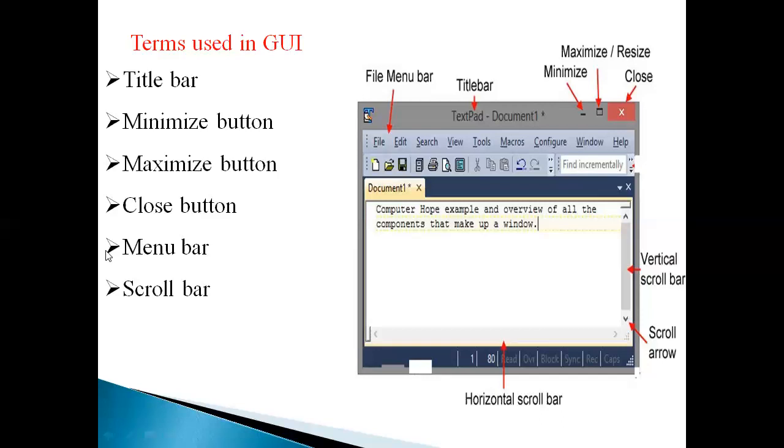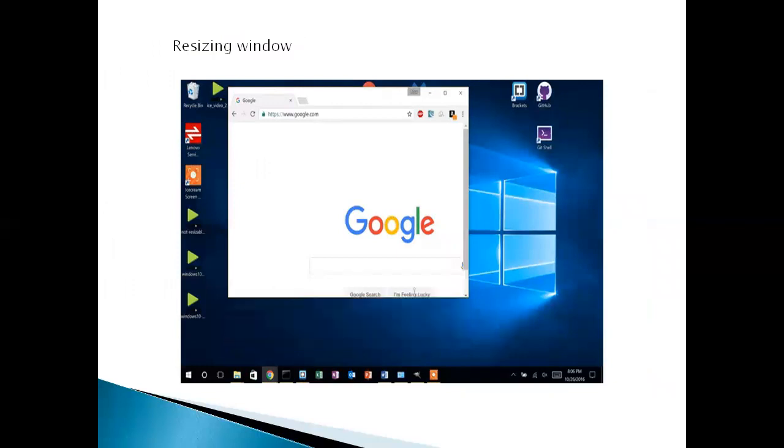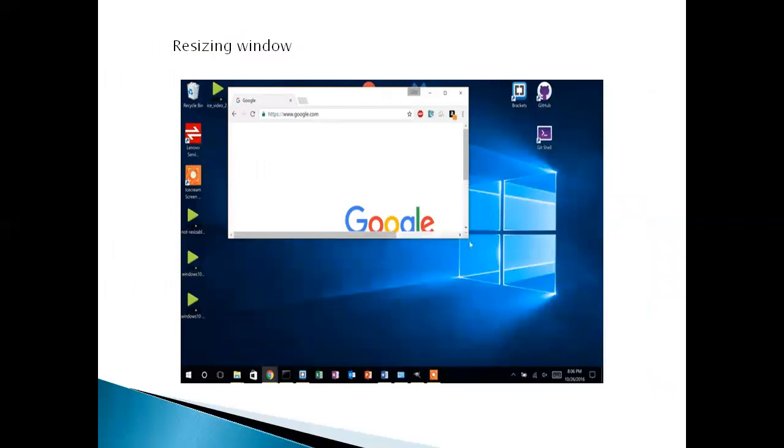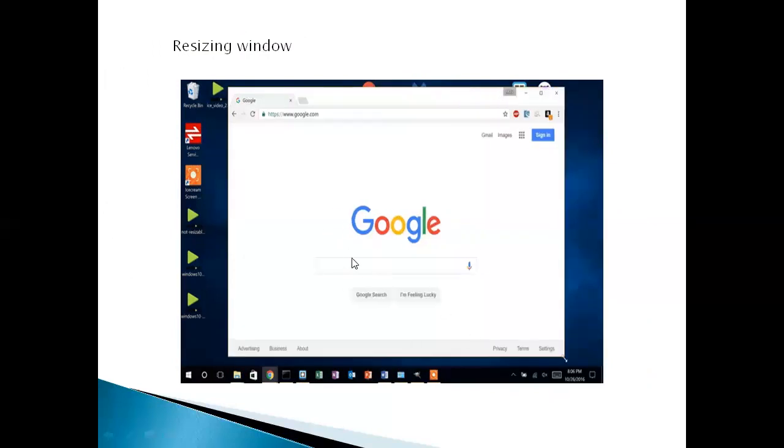The next one is scroll bar. This is the scroll arrow. There are two types of scroll bar: horizontal scroll bar and vertical scroll bar. It allows the user to scroll horizontally and vertically. The next one is resizing the window. Resizing means making a change in the size of the window. This image is showing the resizing of the window.